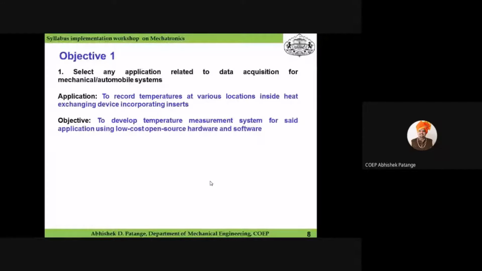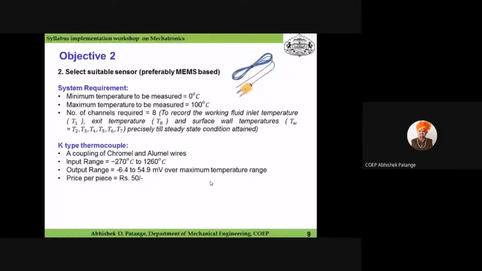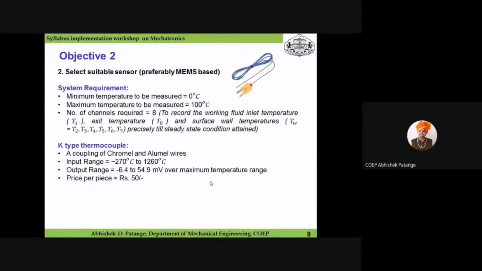Now the second objective will be selection of a suitable sensor, preferably a MEMS based sensor. Here you have to identify the system requirement. For my system, the minimum temperature to be measured is 0 degrees Celsius and the maximum is 100 degrees Celsius.